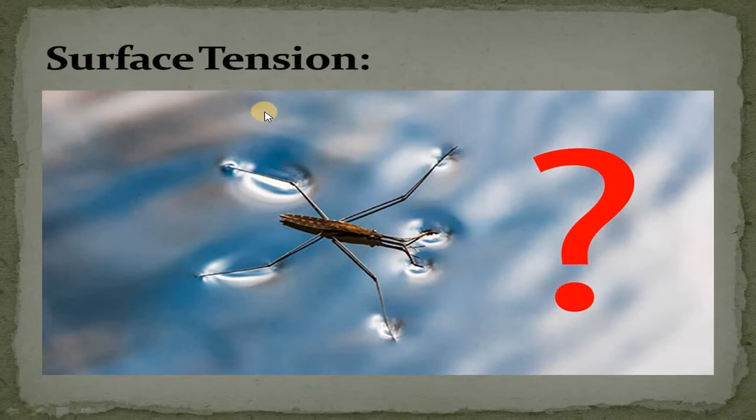Just have a look at this figure. Have you ever observed this? What is the basic reason that insects can walk on the surface of water? What causes this? The surface of this water acts like a stretched membrane. What is the reason behind this? The reason is basically surface tension. Now we will explain surface tension in detail.